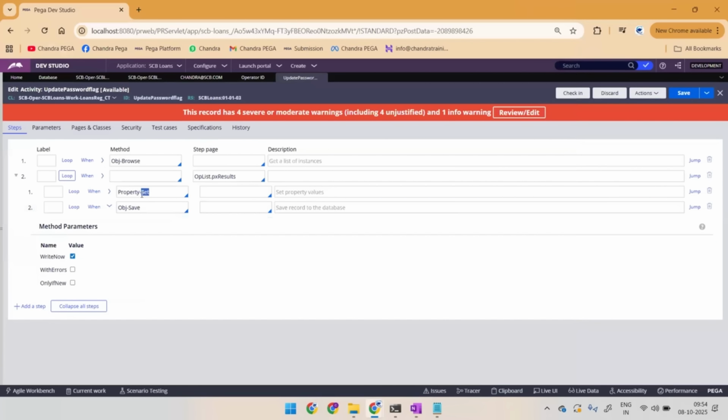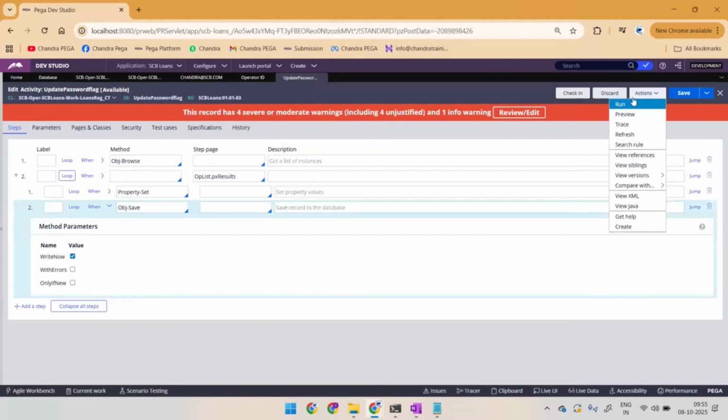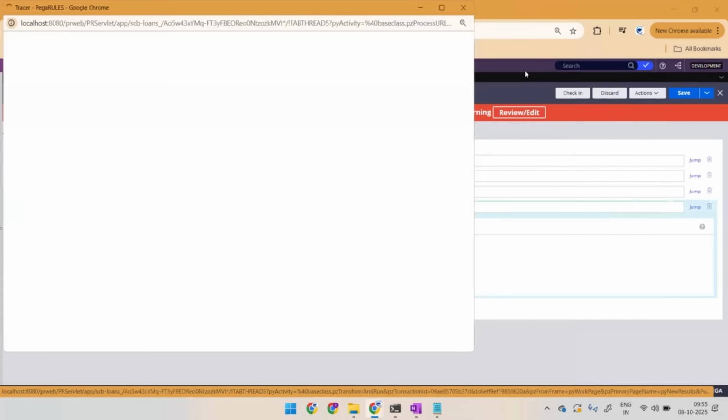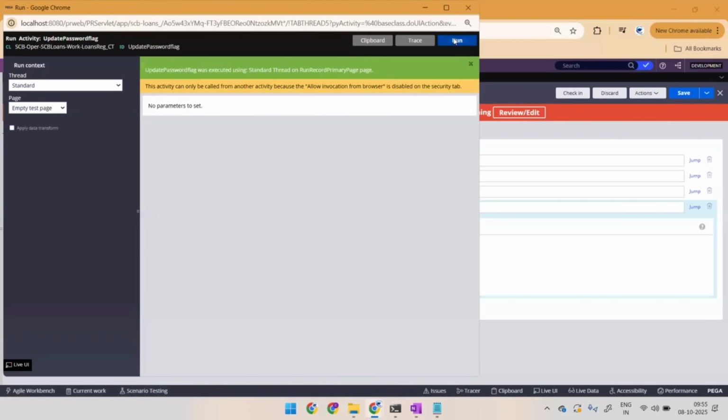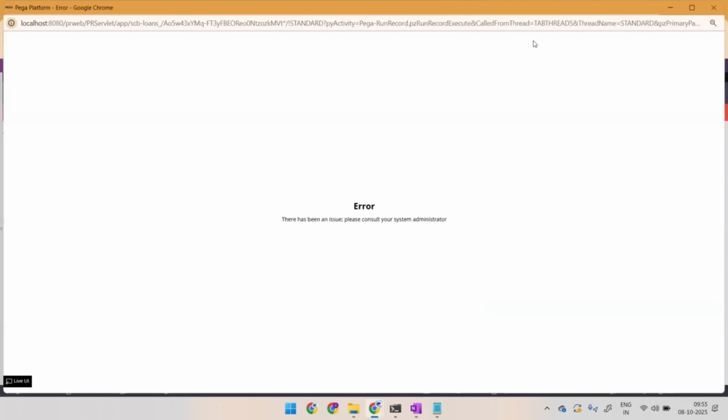So meaning 2.1, which is about property setting, is fine. Maybe I cannot see in clipboard whether it is saved into my table or not, right? So I can see the activity has a failure somewhere. It must not be at step 1 or 2.1. It must be somewhere at step 2. I have to trace it and cross check. So go again, open the tracer and now run this again. You can observe some warning here.